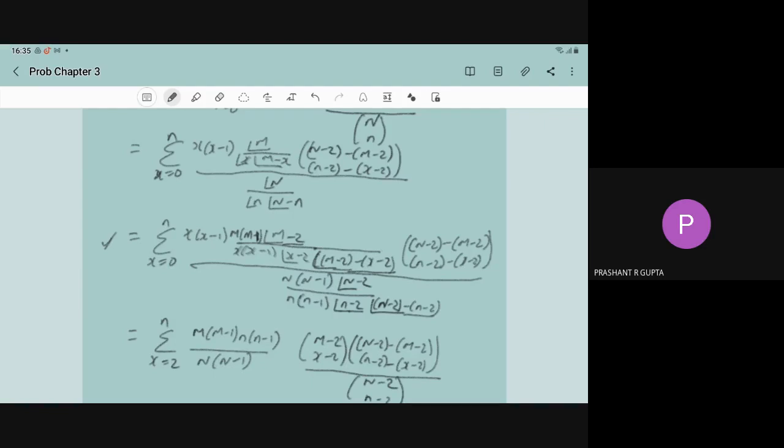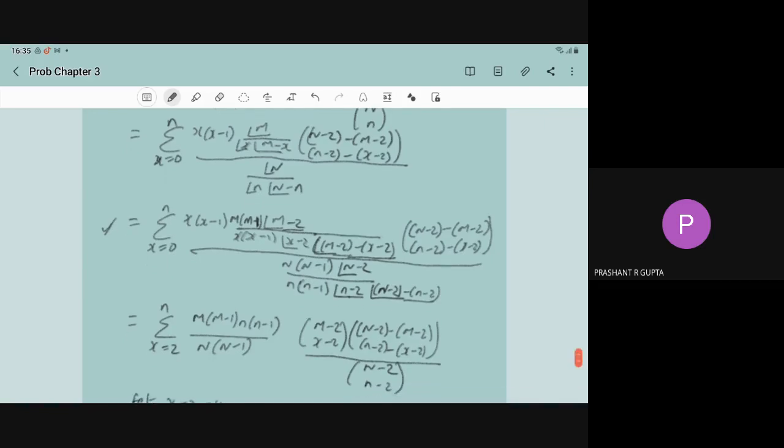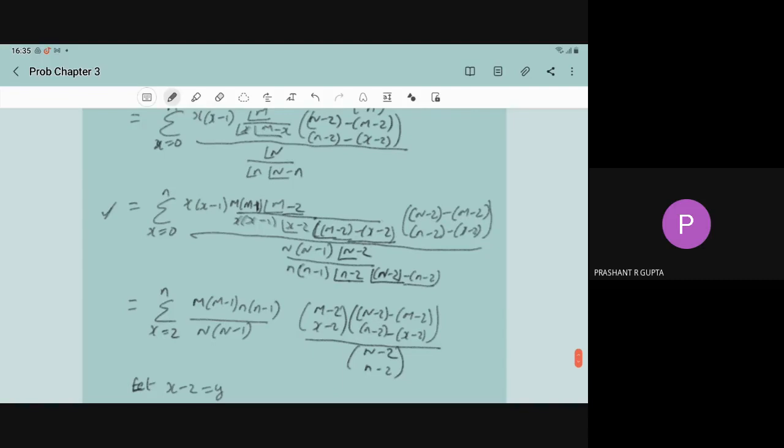And the second combination you can write as it is, (N-m) choose (n-x). And the denominator can be written as factorial N into factorial N minus n. Factorial N can be written as N into N minus 1 into factorial of N minus 2. And factorial of small n can be written as n into n minus 1 into factorial of n minus 2. And factorial of N minus n can be written as factorial of (N-2) minus (n-2). So what is the advantage?